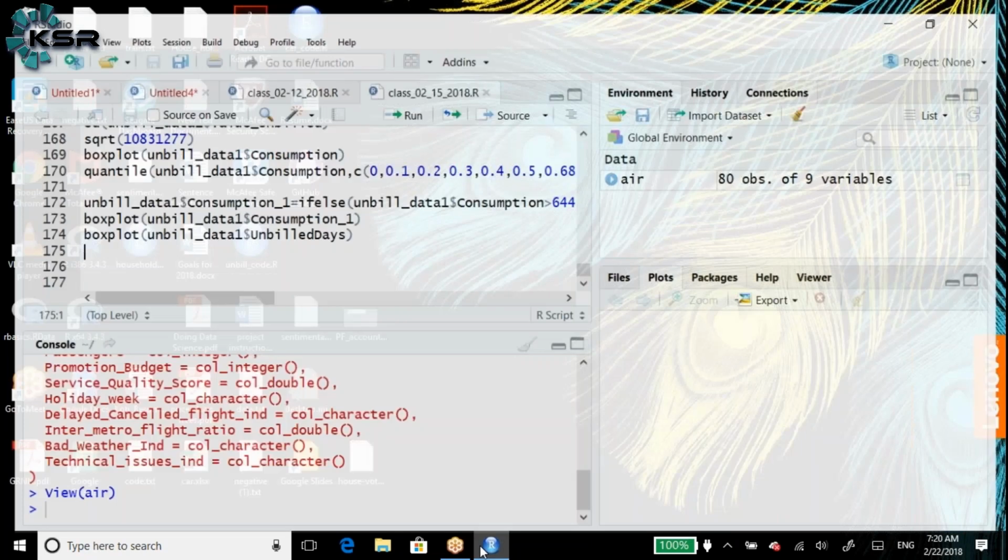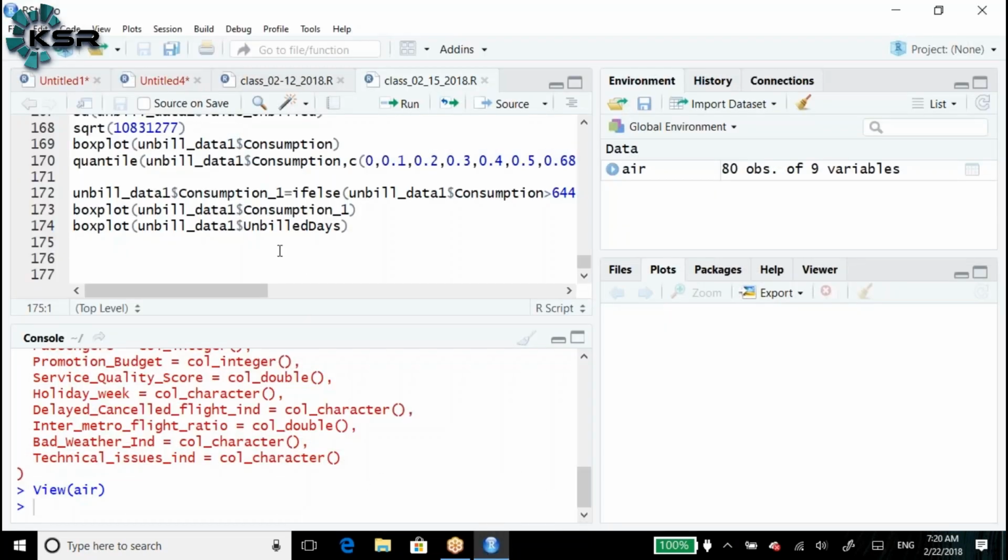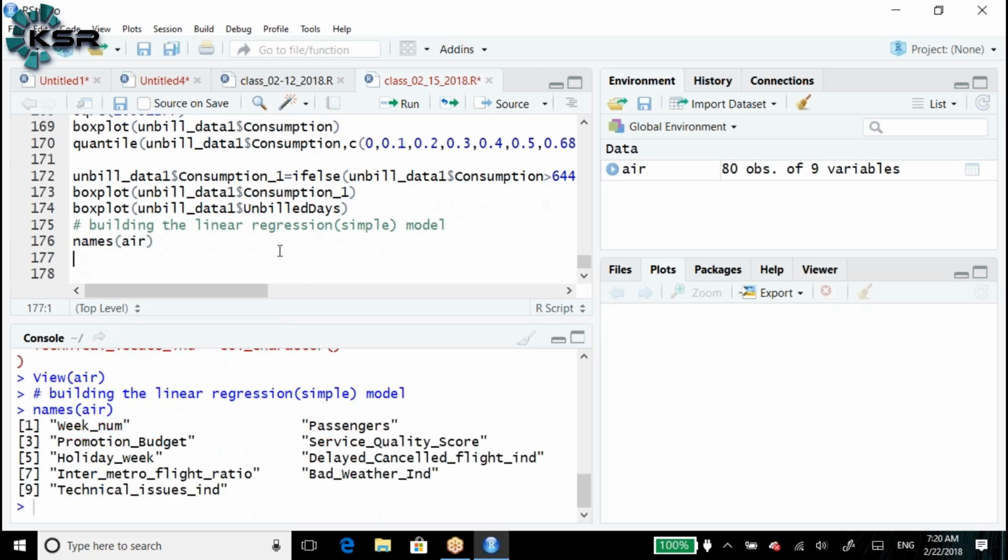Let me write down the syntax for this again. Building the linear regression, meaning simple linear regression, the simple model. We use the names of air data set, which consists of 9 variables.